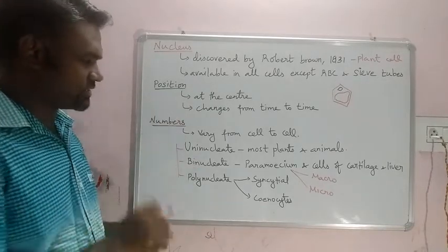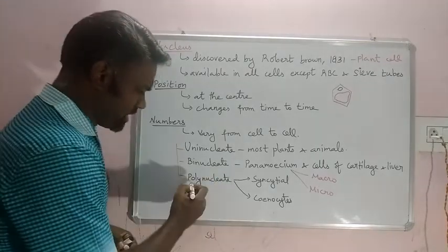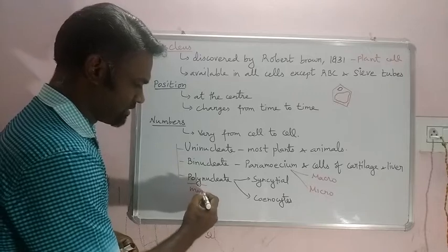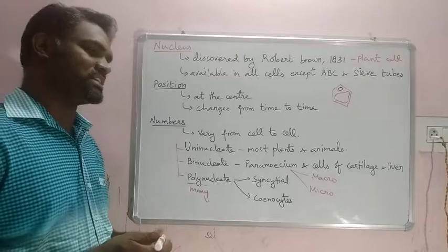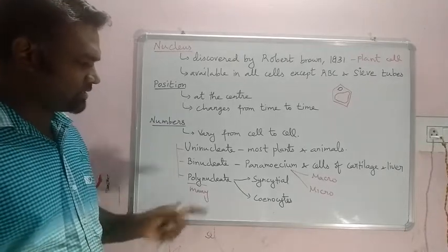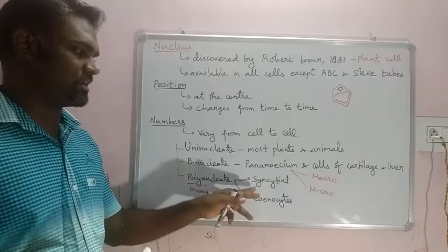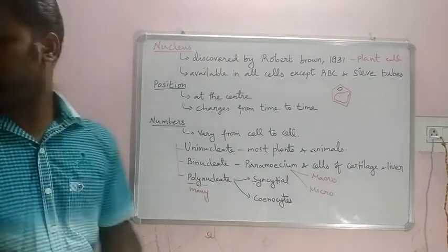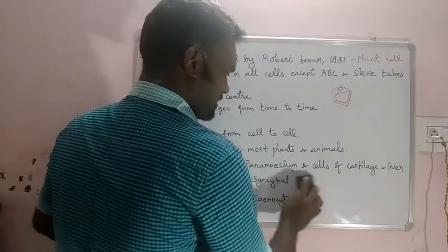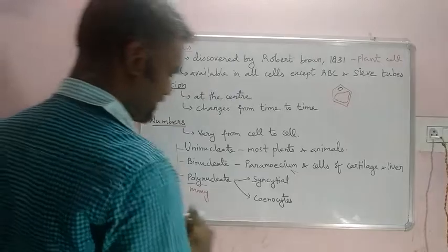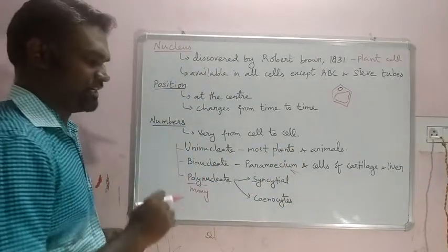Some exceptions. The last one is polynucleate. Here the number of nuclei is many. Accordingly, I have given examples: syncytial and cenocytes. Both of them have many nuclei, but the arrangement and formation of the polynuclei is different.